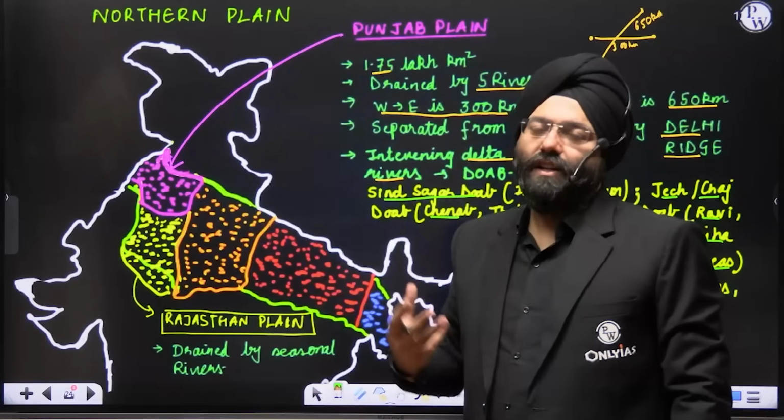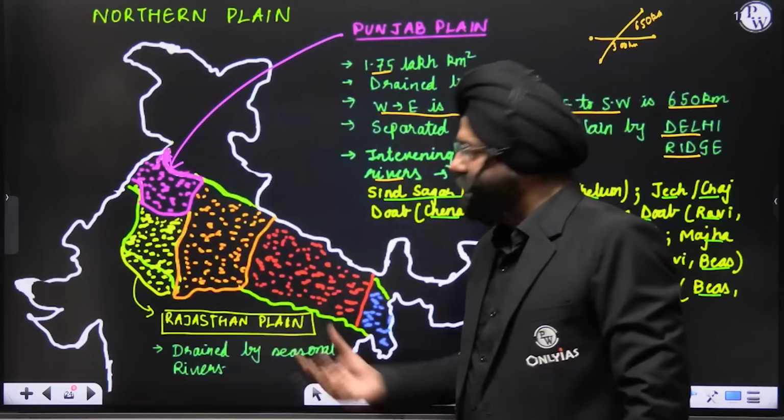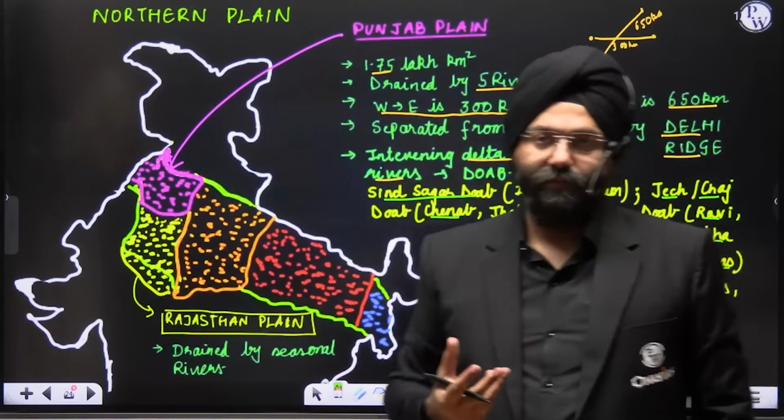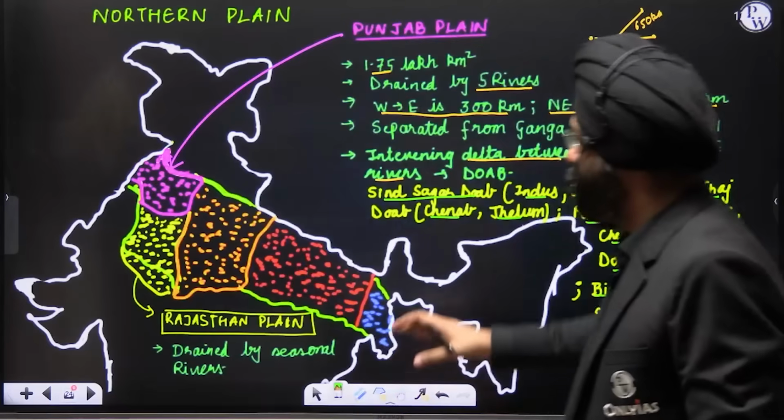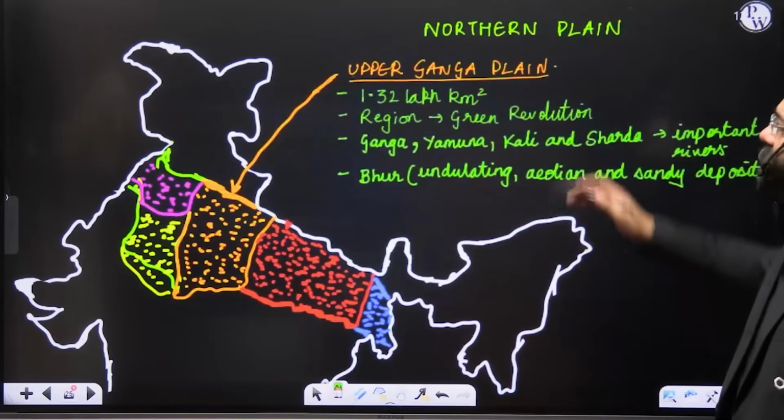It has arid conditions, obviously. Over here, it is drained by various seasonal rivers. Seasonal rivers over here. Clear? So let's move ahead. Then comes the Ganga plain.